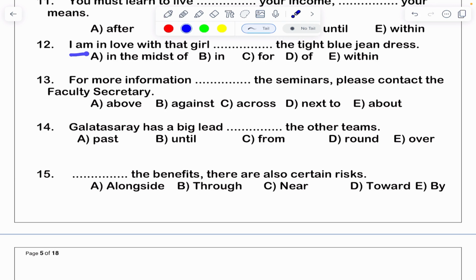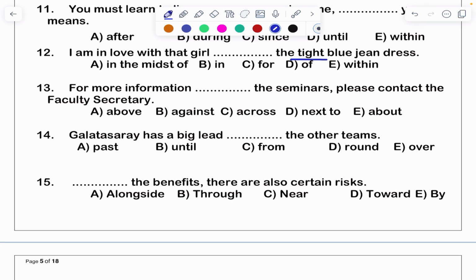Next, I am in love with that girl dash the tight blue jeans dress. See, I am in love with that girl. Which girl? The tight blue jeans dress. In the midst of is not correct. For tight jeans, no. Off tight jeans, no. Within tight jeans, no. In tight jeans. She wore the dress, right? She is in that dress. So she is in blue jeans.